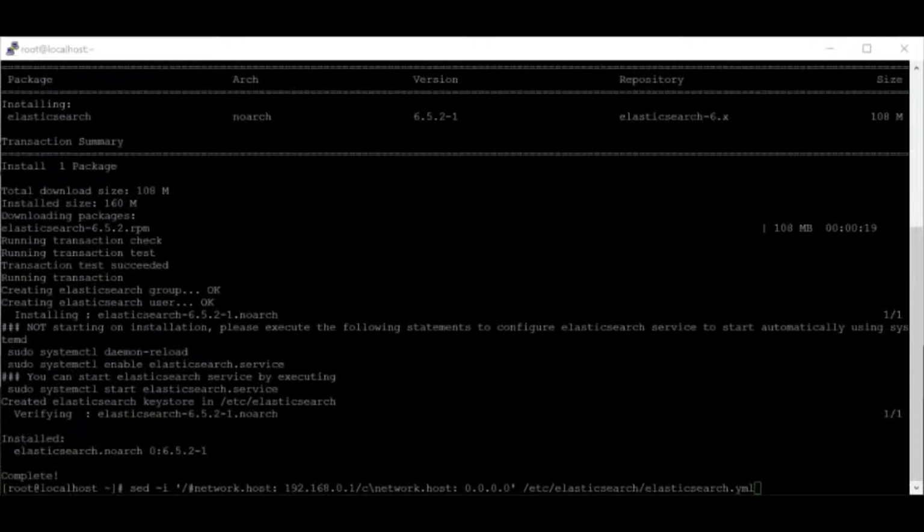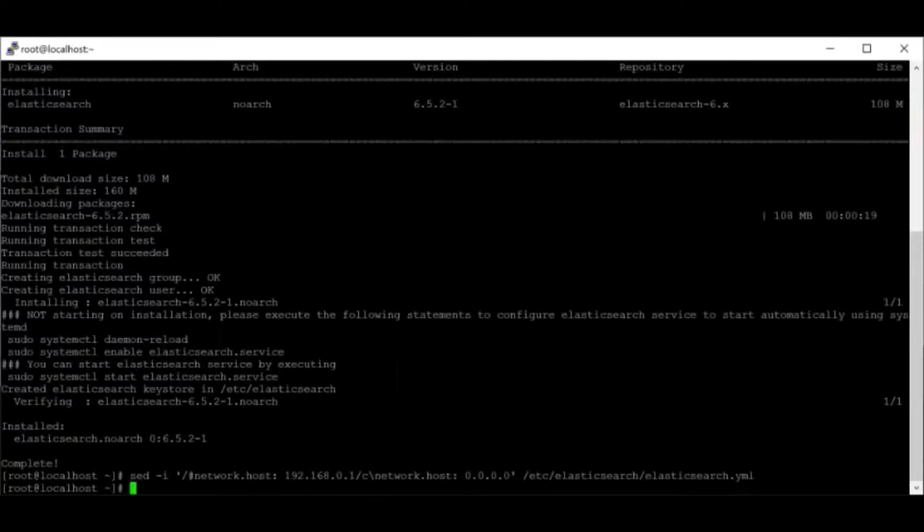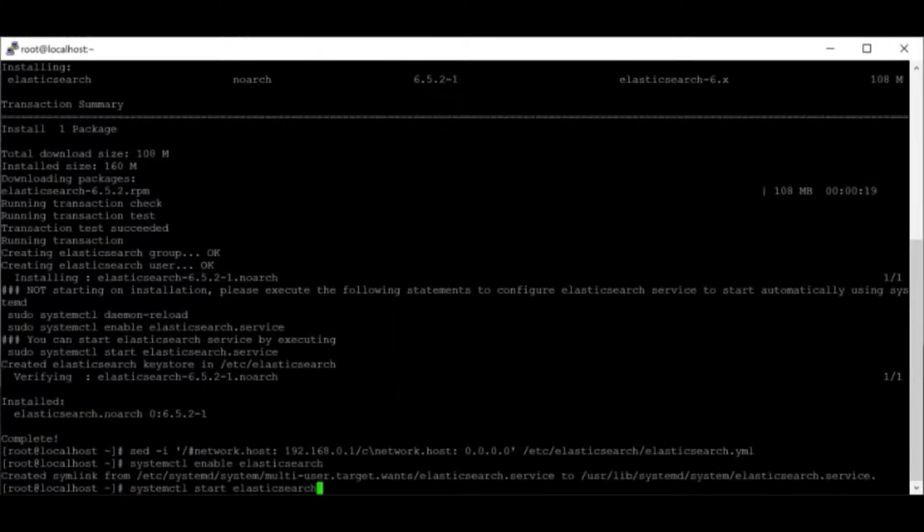I'm doing this because our events will be coming in from external devices. So we just change that. Now let's enable it and start Elastic.